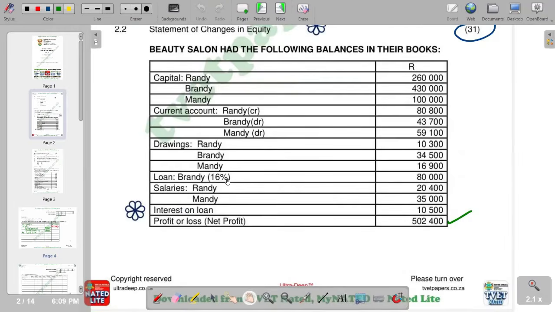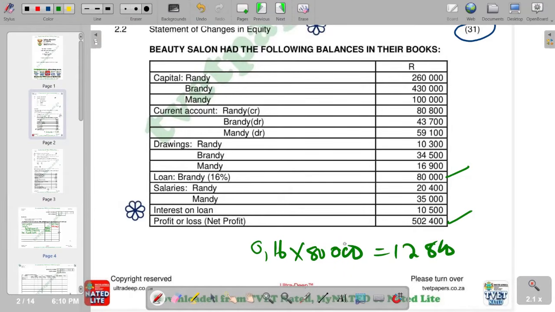It says 16%, and the total amount of the loan is 80,000. So we are going to say 16%, which is 0.16 as a decimal. You multiply by 80,000. So we calculate like that, and we are going to see that the answer that we get is 12,800.